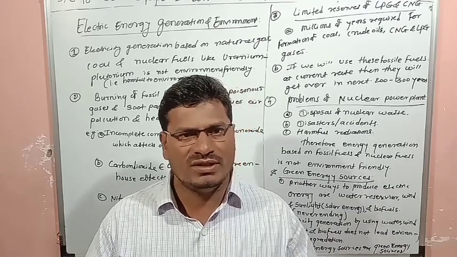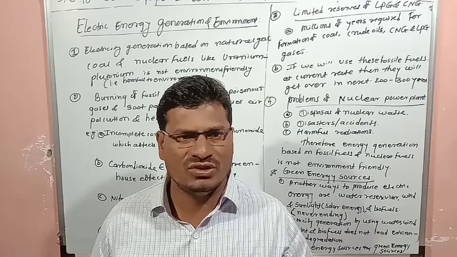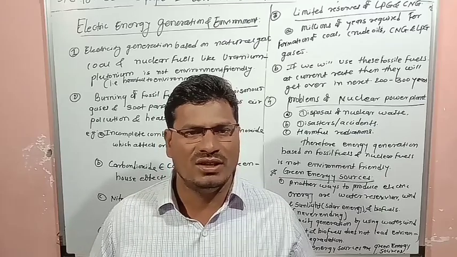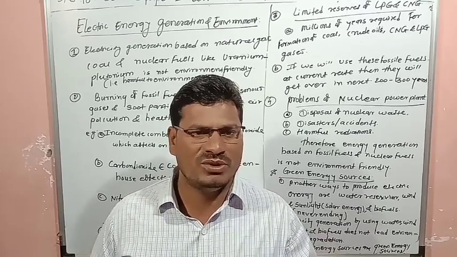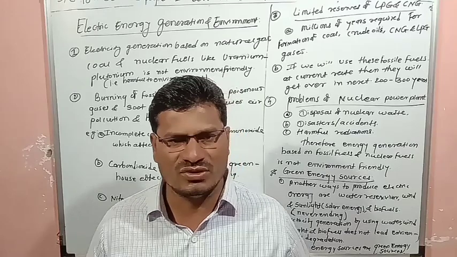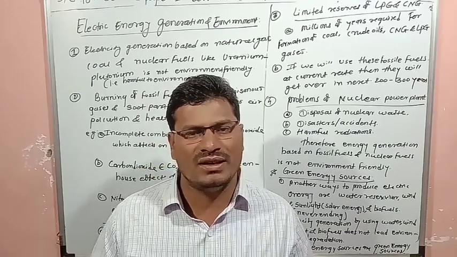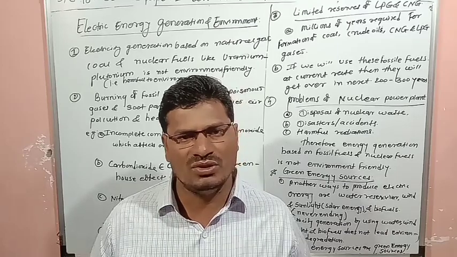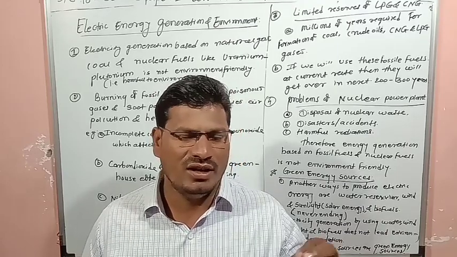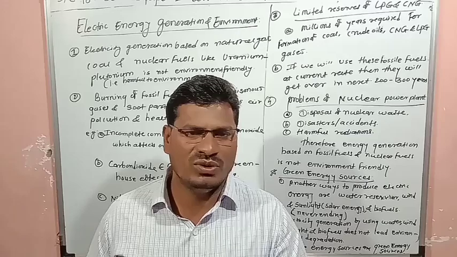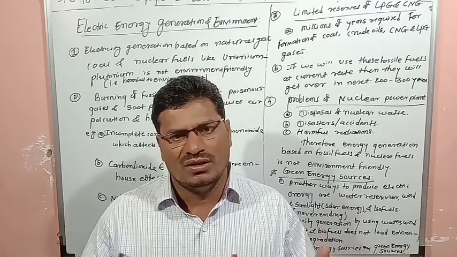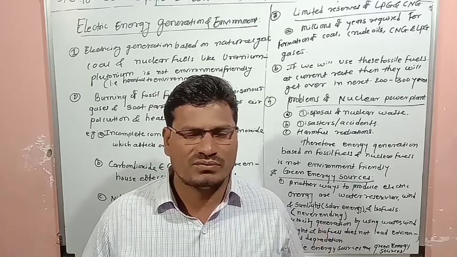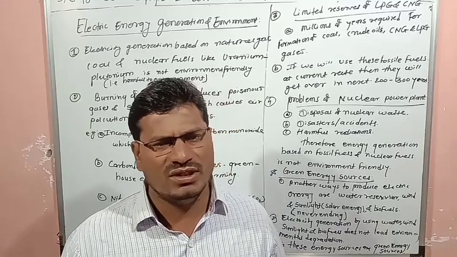Because of that, there is a possibility that glaciers in the north and south poles will melt, the polar ice will melt, and the sea level will increase. So there will be a problem again. So carbon dioxide is also dangerous.